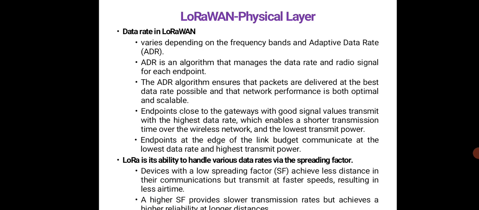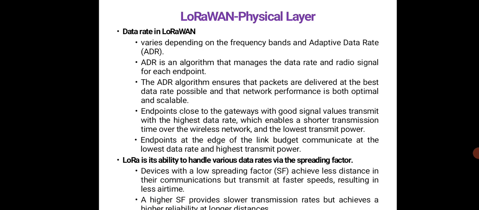So, endpoints close to the gateways with good signal values transmit with the highest data rate, which enables a shorter transmission time over the wireless network and the lowest transmit power. So, it is obvious, endpoints at the edge of the link budget communicate at the lowest data rate, and of course, you will expect a high transmit power.